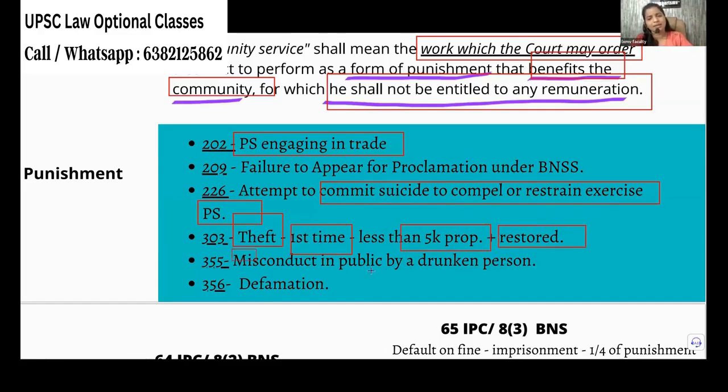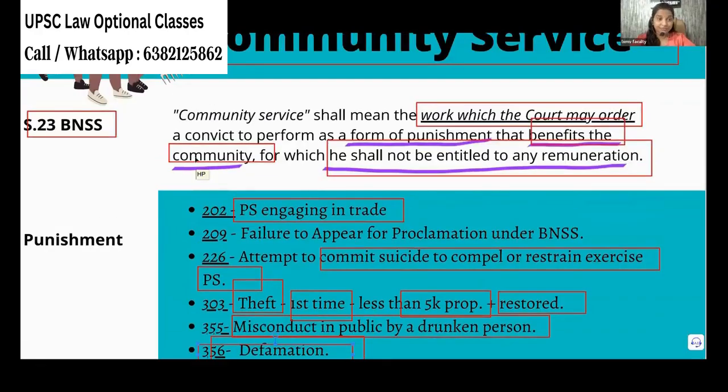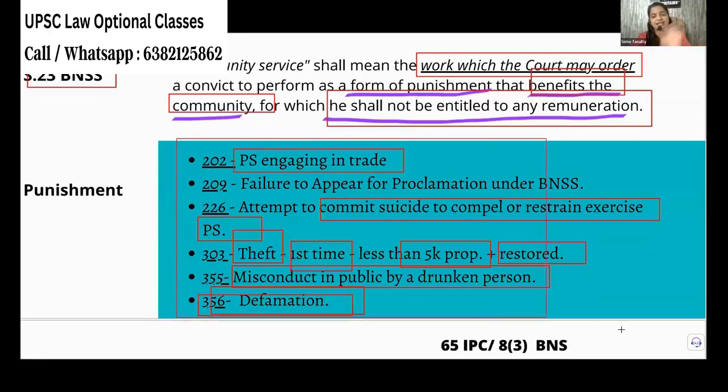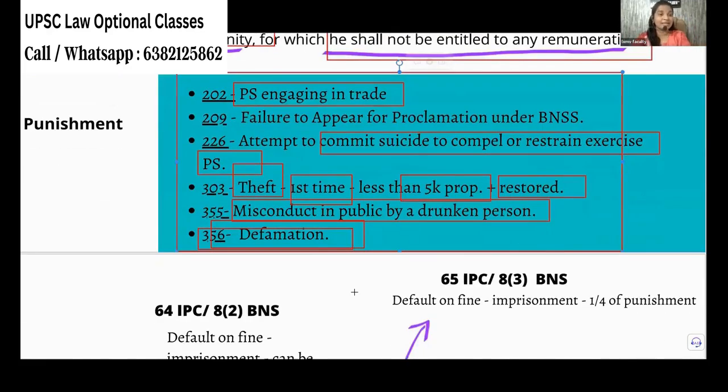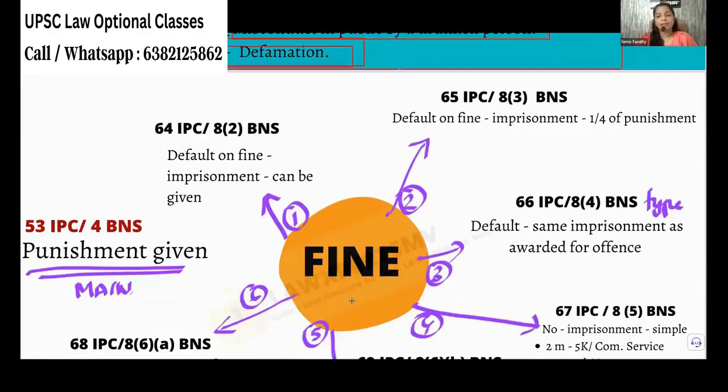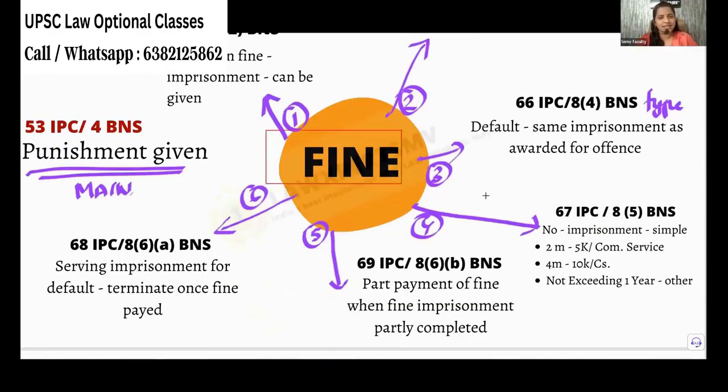Then misconduct by a drunken man in public and defamation. I don't know whether misconduct in public by a drunken man can give community service. It is a little bit serious what he acts. That's different. Okay. And for defamation also you can give community service. So for community service, if it is asked, you have to give the definition, why it is inserted, that it is not new, and all these examples. Remember this. It's one expected area. Now, coming to fine. This is the last slide.